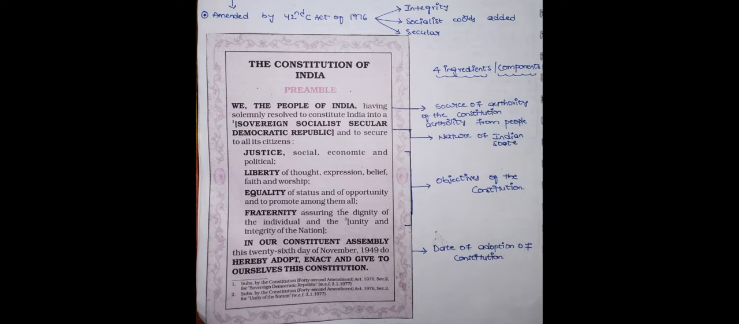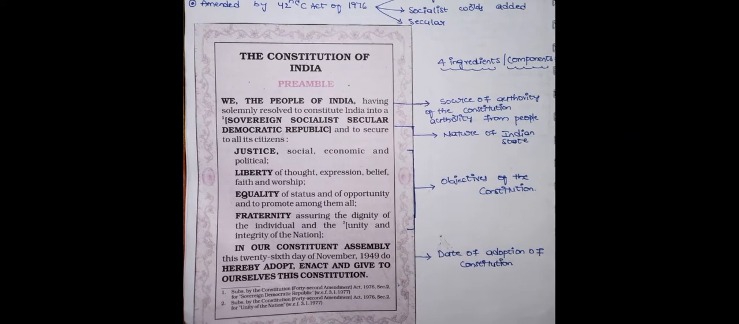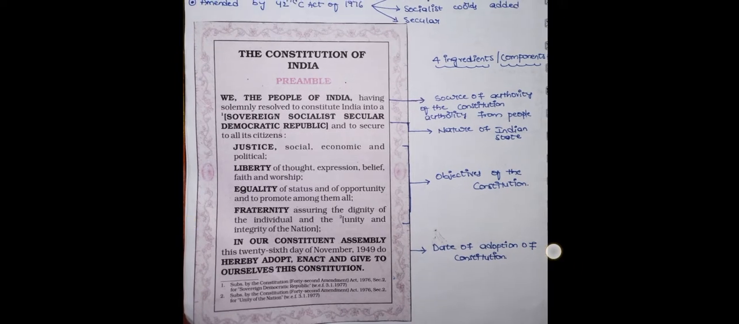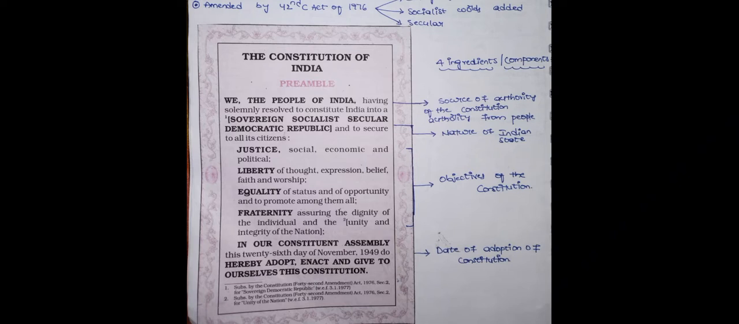Sovereign, socialist, secular, democratic, republic: these five words are the nature of the Indian state. India behaves like a sovereign, socialist, secular, democratic republic. These are the natures of the Indian state. Next, the objectives are important features: justice, liberty, equality, fraternity. These are the objectives of the constitution. And the last one is the date of adoption: 26th day of November 1949, when this was adopted by the Constituent Assembly.